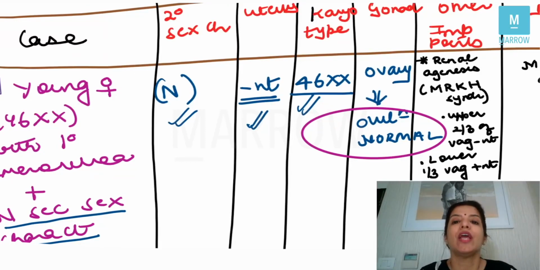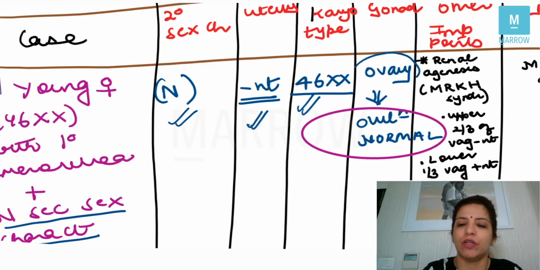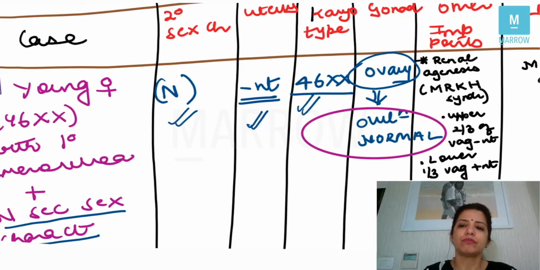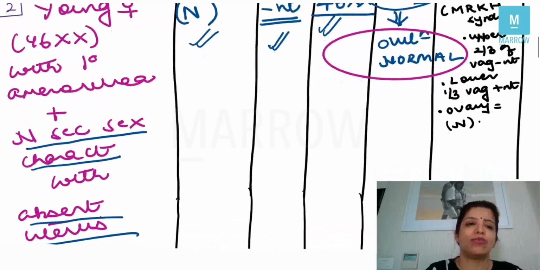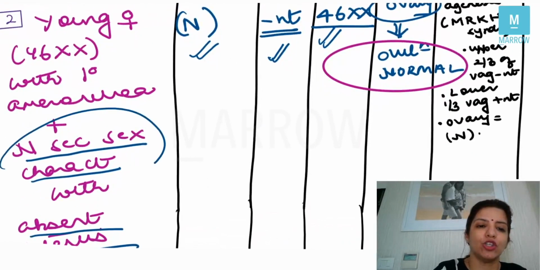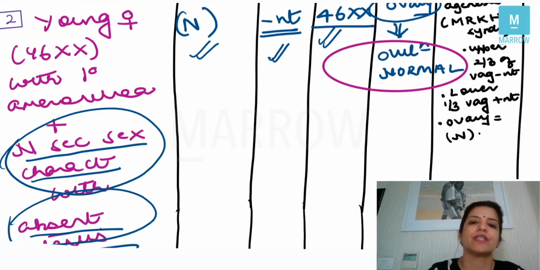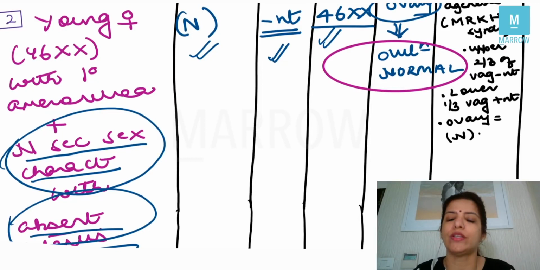Because the karyotype is 46XX, that means Y chromosome is absent. So in other words, the gonad has to be ovary, right? Now, in this case, when the question says that you are getting normal secondary sexual characteristics with absent uterus, it means that the uterus has not developed, and we know that the uterus develops from the Mullerian duct.